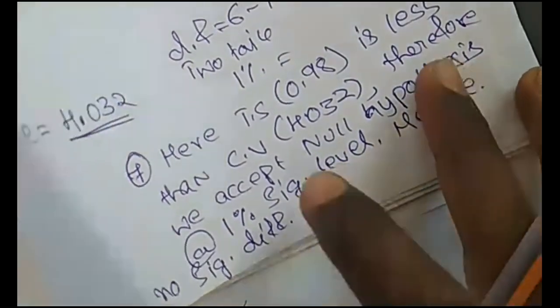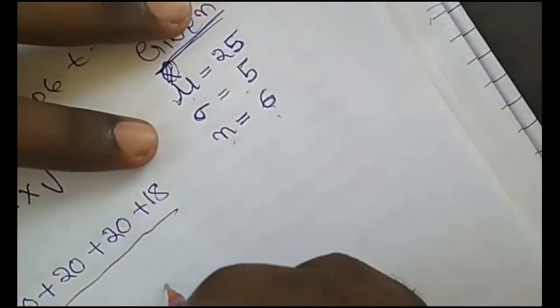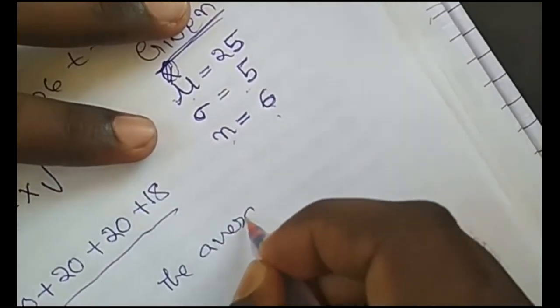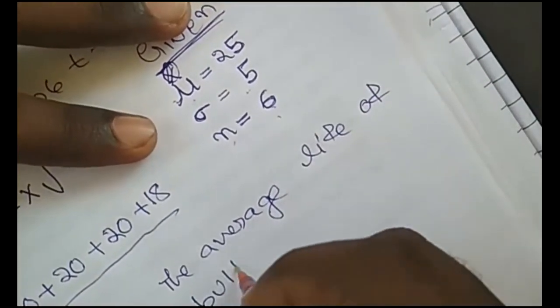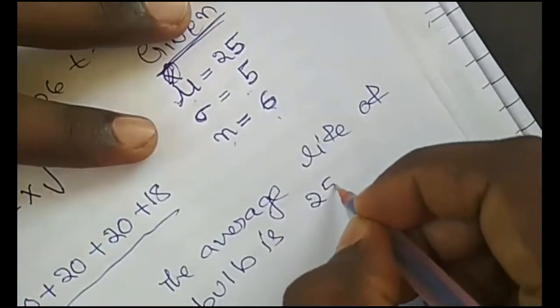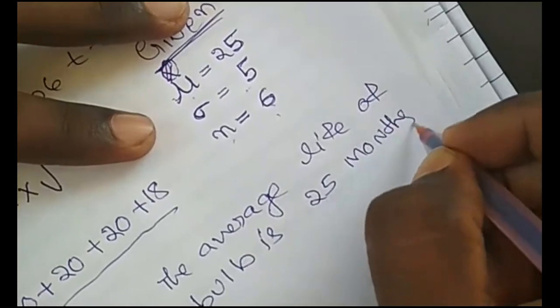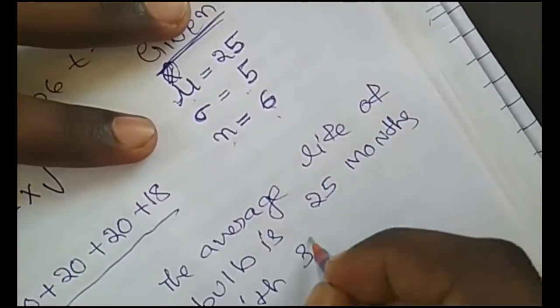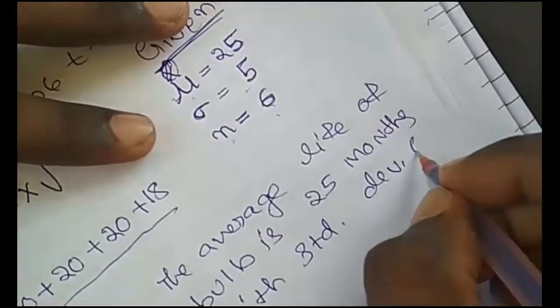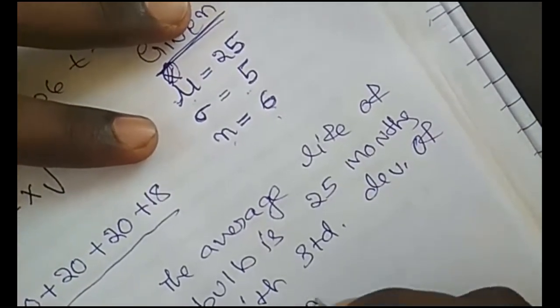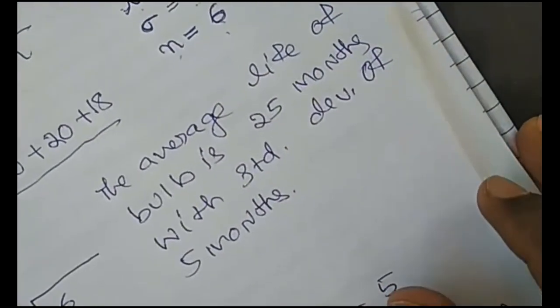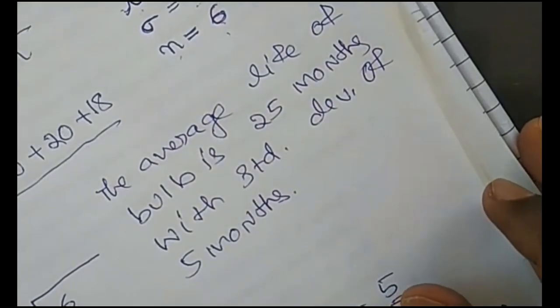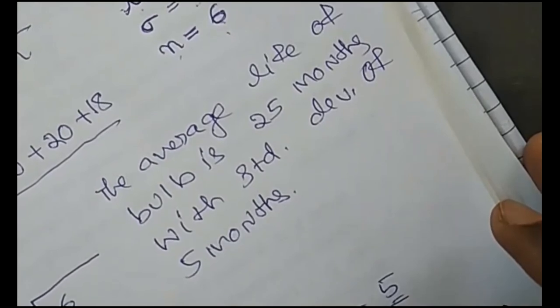Or you can write in a simple way, in statement form: the average life of the bulb is 25 months with the standard deviation of 5 months. Correct? Yeah. The average life of the bulb is 25 months with the standard deviation of 5 months. So that is very important. You have to write an interpretation for your result.